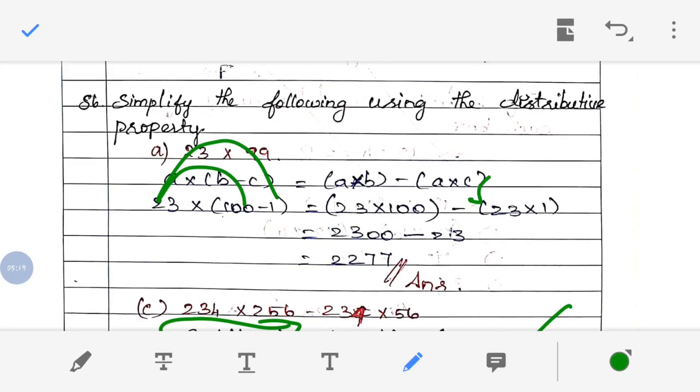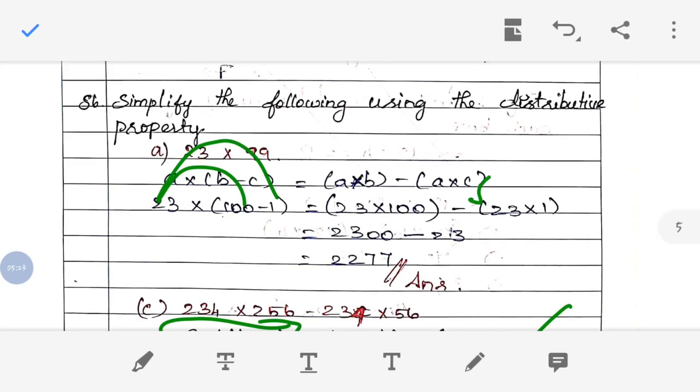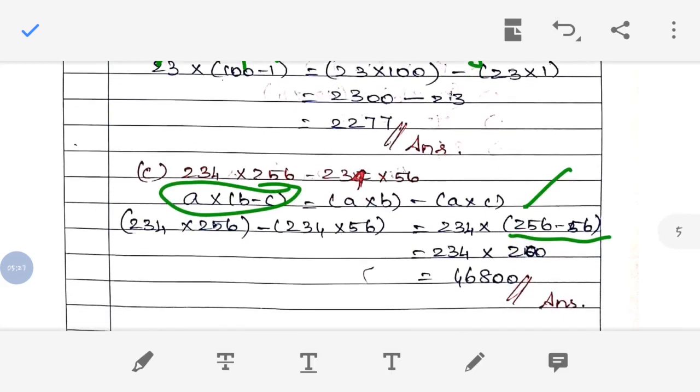Okay, so 23 into 100 will give 2300, and 23 into 1 will be 23. So if you subtract 2300 minus 23, you will get the answer. Likewise, just look here, 234 into 256 minus 234 into 56.